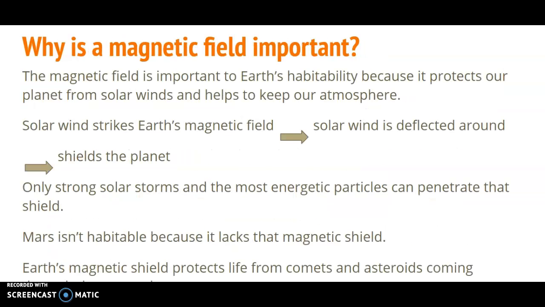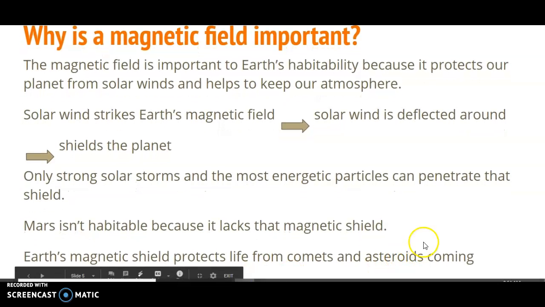So why is the magnetic field so important? The magnetic field is important to Earth's habitability because it protects our planet from solar winds and helps to keep our atmosphere. The solar wind strikes the Earth's magnetic field, and that in turn leads to the solar winds being deflected around the Earth, and this in turn shields the planet. Only strong solar storms and the most energetic particles can penetrate that shield. So the reason why Mars isn't habitable is because it lacks that magnetic shield. And Earth's magnetic shield protects life from comets and asteroids coming through the atmosphere.